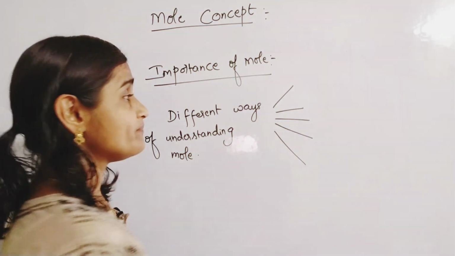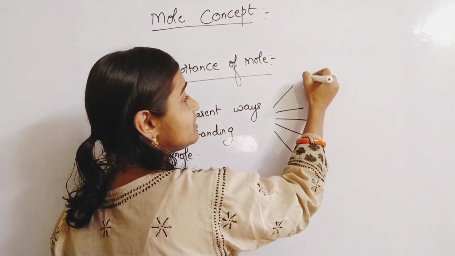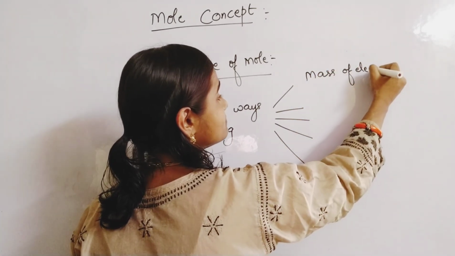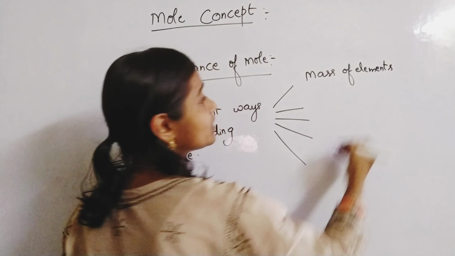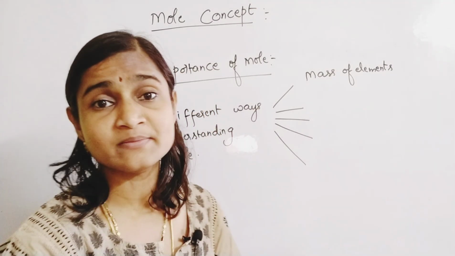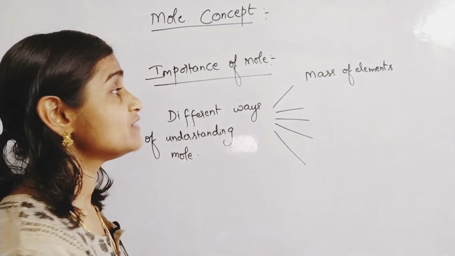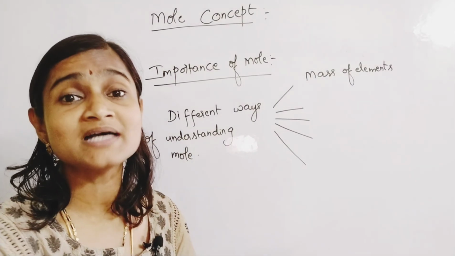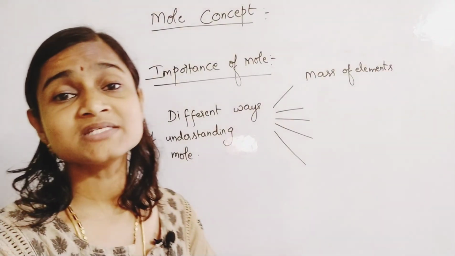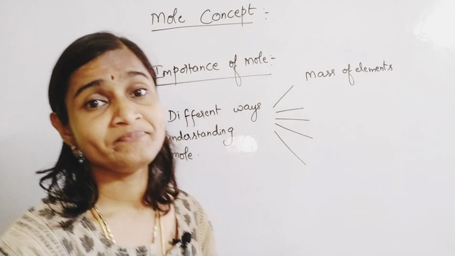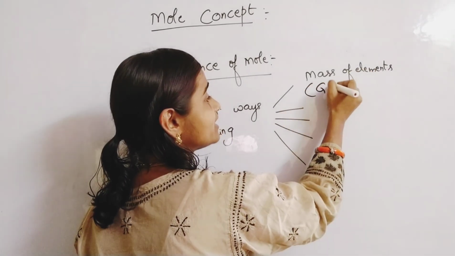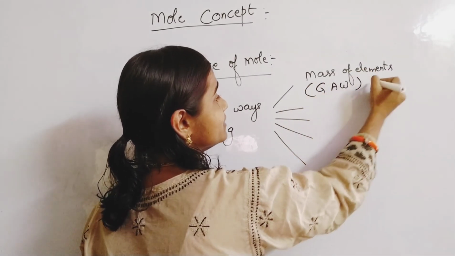Okay, first we'll learn the first way. If you are going to learn about the mass of elements in terms of atoms, elements are made up of identical atoms, you all know that. So if you wanted to find out the mass of elements, you will call it the mass of 1 mole of that element, and you will be calculating it in terms of gram atomic weight, GAW.